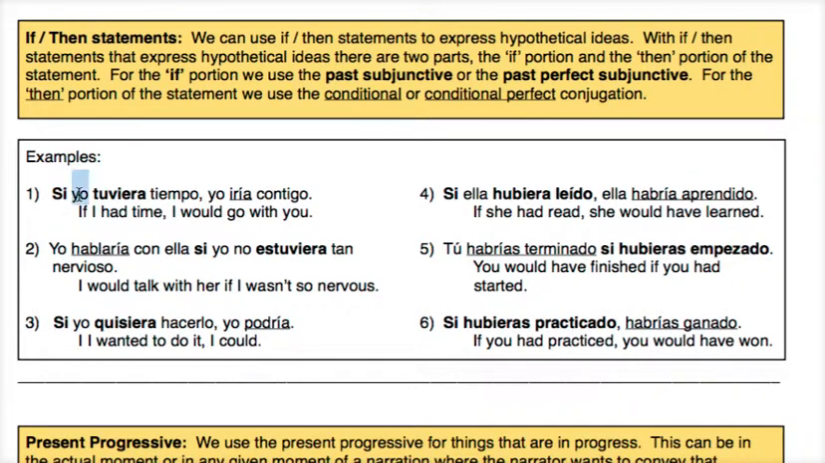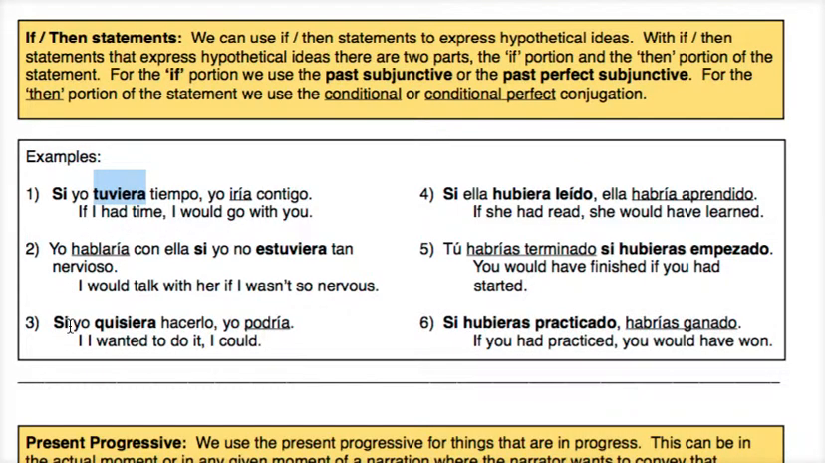Okay. Si yo tuviera tiempo. So following that pattern we discussed on how to form the past subjunctive, taking the ellos form of the preterite, dropping the on, giving it one of those endings, we end up with tuviera. So if I had time, si yo tuviera tiempo, then we're going to use the conditional in the then statement. Yo iría contigo. Si yo tuviera tiempo, yo iría contigo.